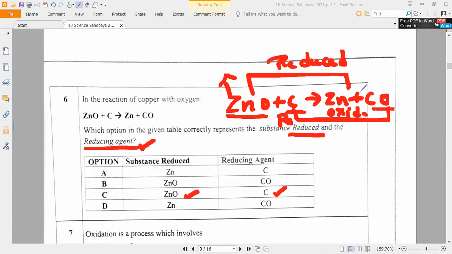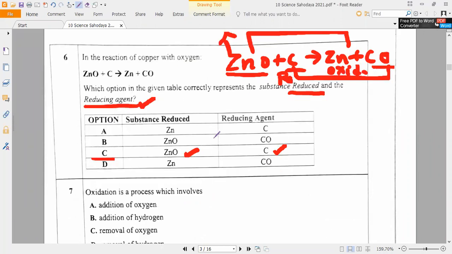Zinc oxide is reduced, not zinc. Understand? Be careful, because most of them will choose option A, because zinc plus carbon is there. Reduced means zinc oxide, because zinc oxide is going to turn into zinc, not zinc into zinc oxide. Do you understand what the difference is between them?